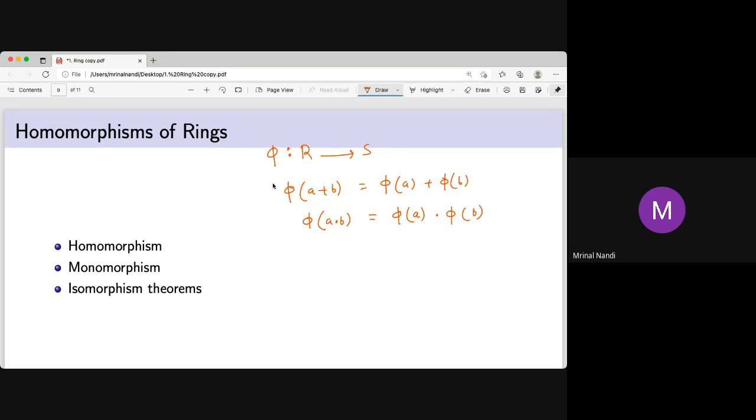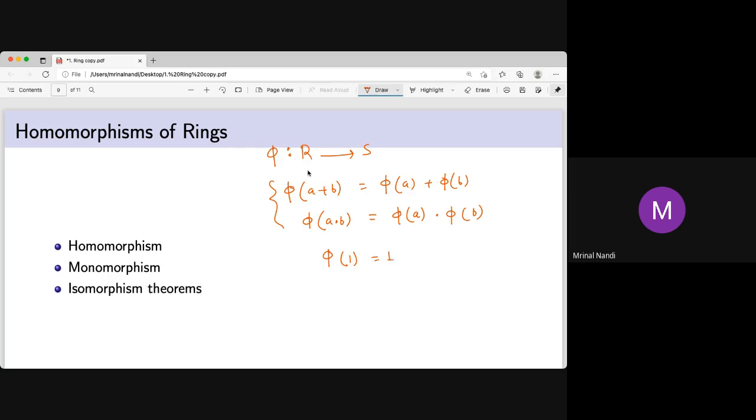So if these two things hold, then we call it a structure preserving map, or a homomorphism of rings. And sometimes, if unity is there, we also introduce one more condition, because you can't prove it. Again, these two 1s are different. You have to introduce phi(1) = 1.